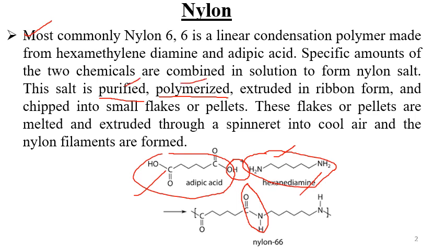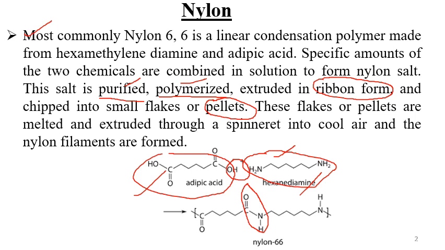Next it is extruded in the ribbon form, or it is chipped into small flakes or pellets. Once the polymerization is over, the next thing is how we need our end product. Ribbon form means we need our nylon in the form of a fabric, or we need our nylon in the form of pellets. So there are two ways through which we can get the product, either in pelletized form or in ribbon form.